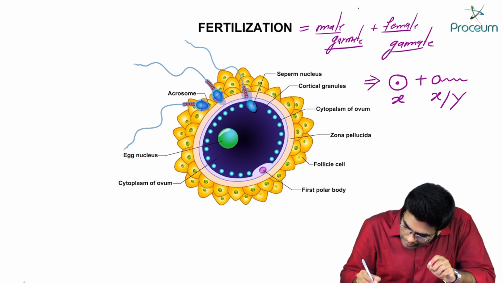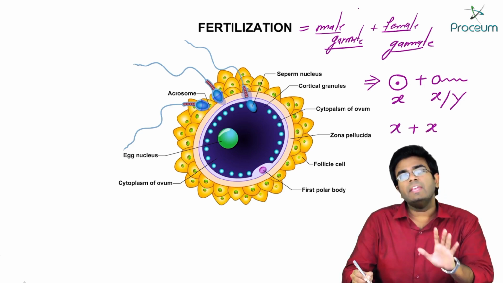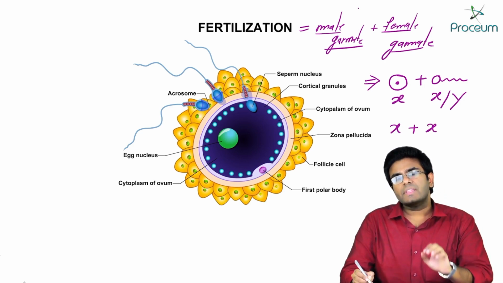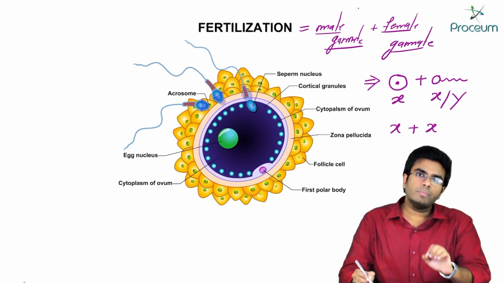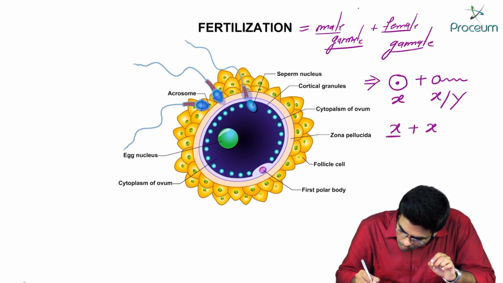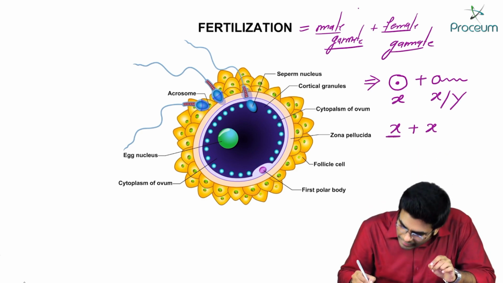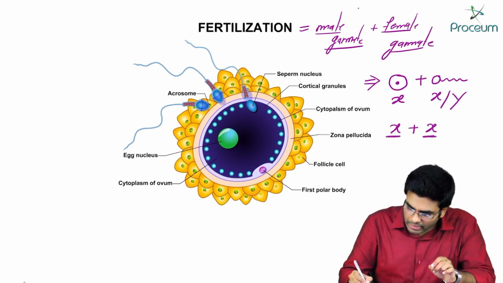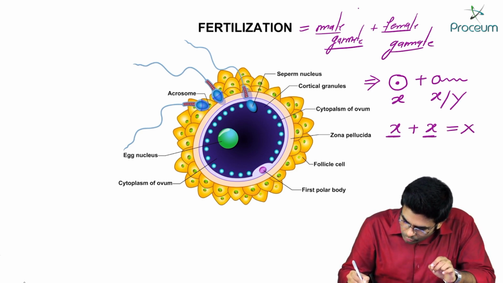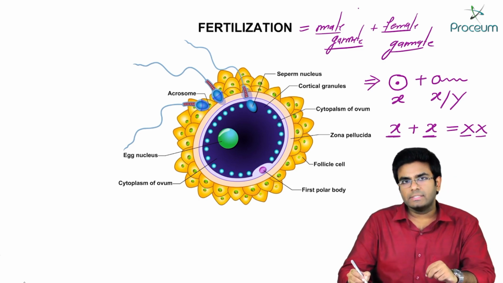Fusion of X along with X, for example, in this case the sperm is also carrying the X chromosome. So fusion of the X chromosome from the ovum and the X chromosome from the sperm will give rise to a karyotype of XX, that is double X.